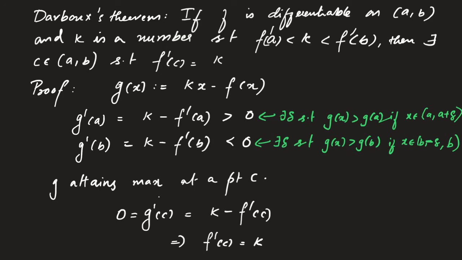Now the interesting fact is that the derivative of a function need not be continuous, taking us back to one of the discussions we had in the intuition for continuity. The derivative of a function need not be continuous, but it satisfies the intermediate value property. So intermediate value property and continuity are not really one and the same. In fact, the example sine 1 by x that we saw in the first video on continuity is the derivative of a function. So this is very deeply tied with what we discussed there.